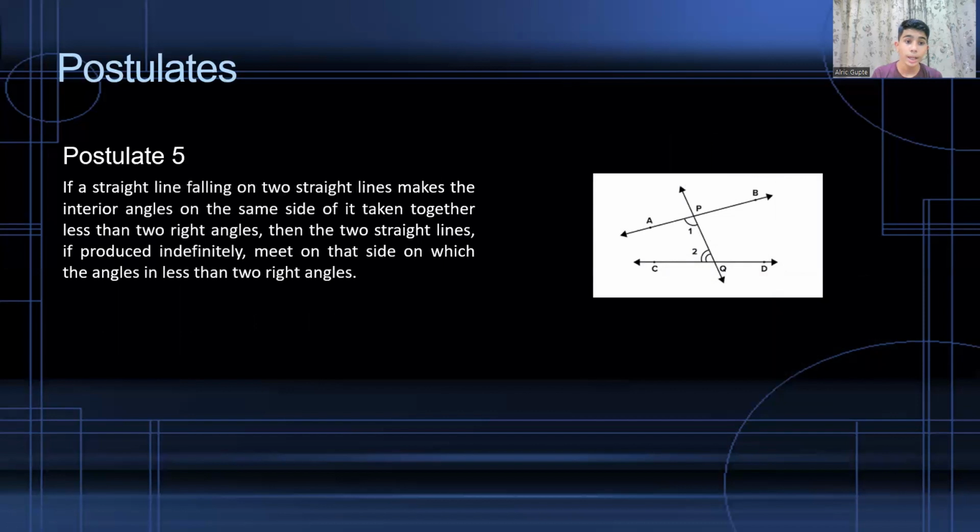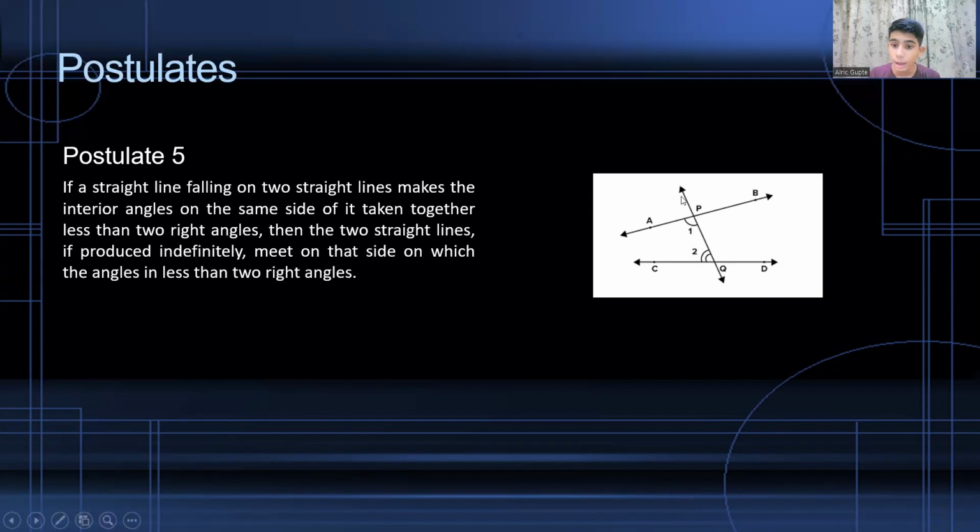Postulate 5: If a straight line falling on two straight lines makes the interior angles on the same side of it taken together less than two right angles, then the two straight lines, if produced indefinitely, meet on that side on which the angles are less than two right angles. As you can see, there are two interior angles, but they are not equal.